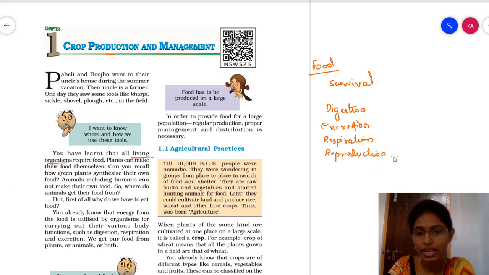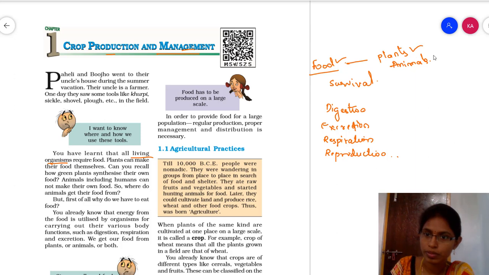Okay, so to carry on these activities we require food. From where are we getting this food? We are getting food from plants and animals, right? So we get food from plants and animals.